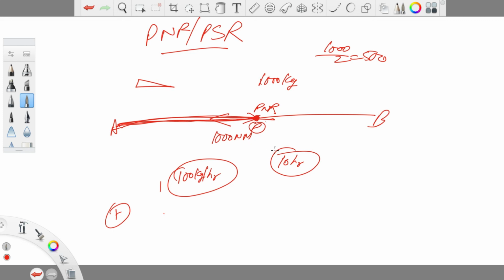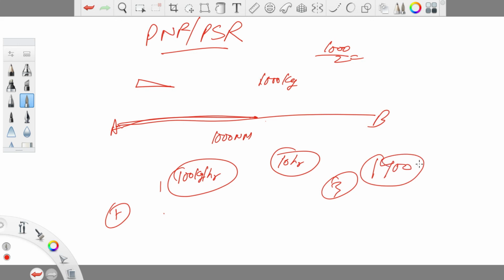Now let's take the third case, that this aircraft took off with some extra fuel, and let's take this case as 1400 kg.